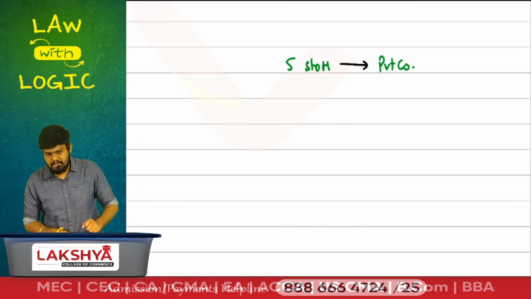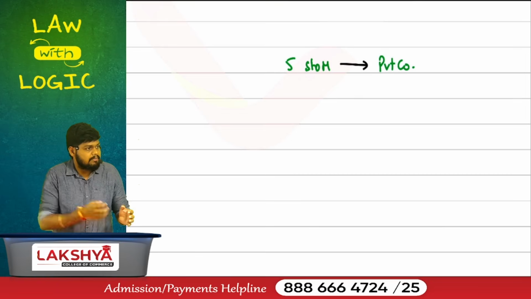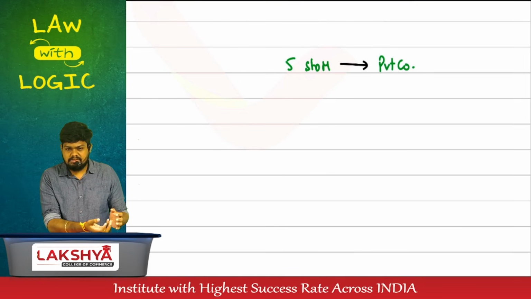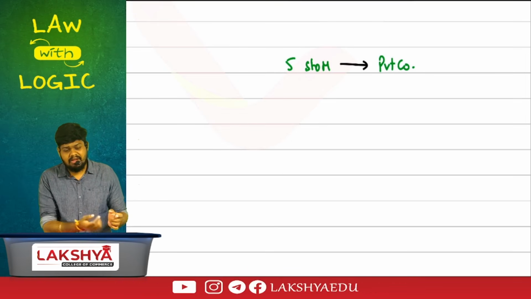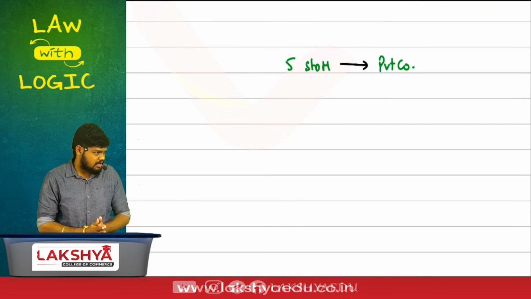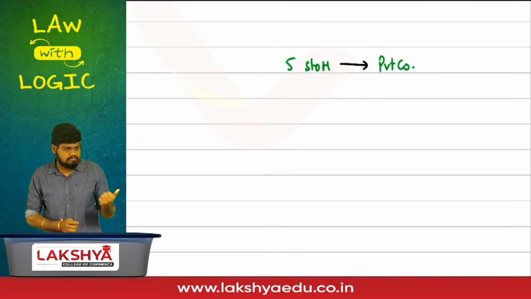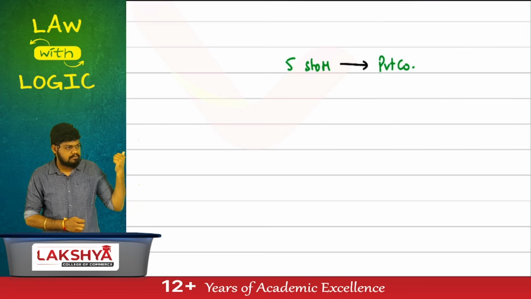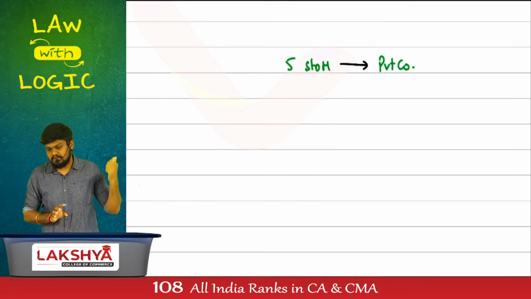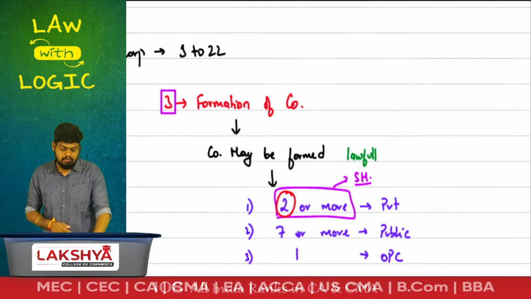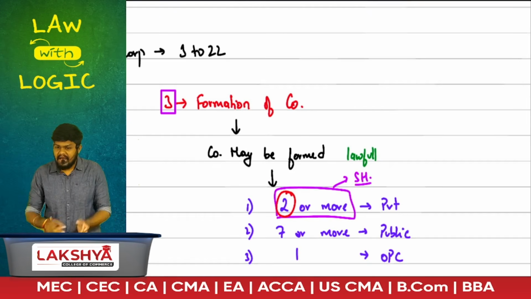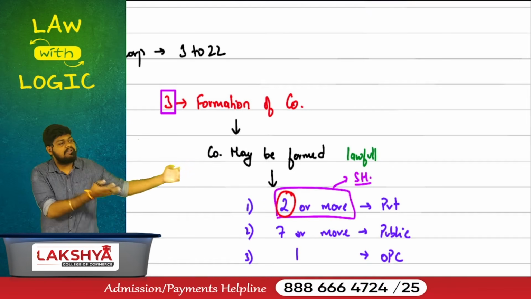Once the company has been incorporated, these subscribers will be given shares. I'll not use the word given. They will be allotted. Once the shares have been allotted, they'll become shareholders. How many shareholders will I have? Is it fulfilling private company topic? A private company must have how many? 2 or more. To have 2 or more, indirectly I should have how many subscribers?